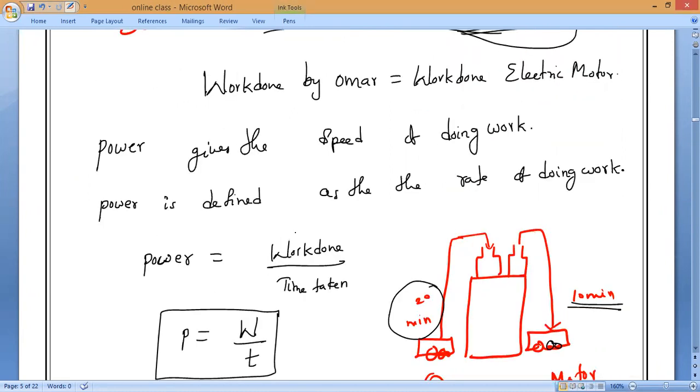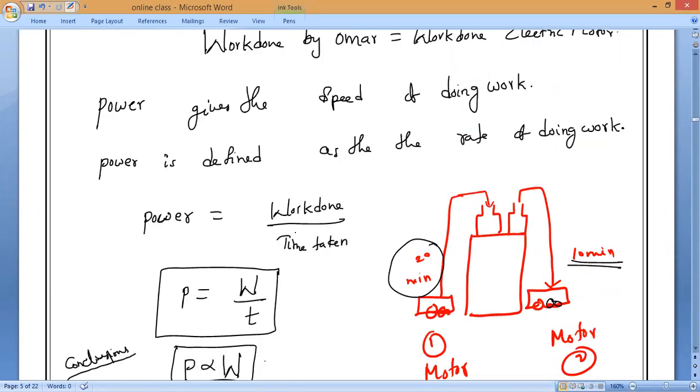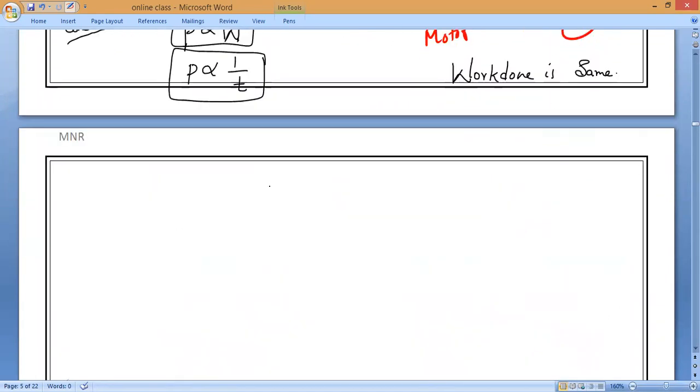So what is the power formula, everybody? Power P is equal to work done by time taken. If the body takes more time, it has less power. Less time, more power. That is what you have to remember. Okay, Omar?